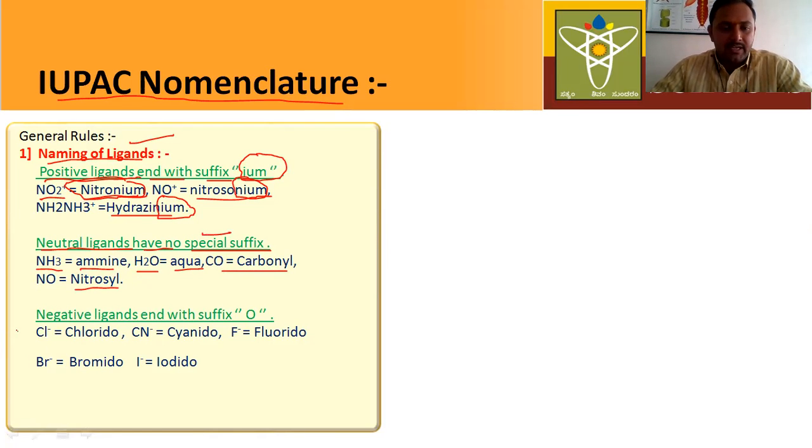Next, negative ligands. Negative ligands end with the suffix "o". This is very, very important here. Negative ligands always end with the suffix "o".